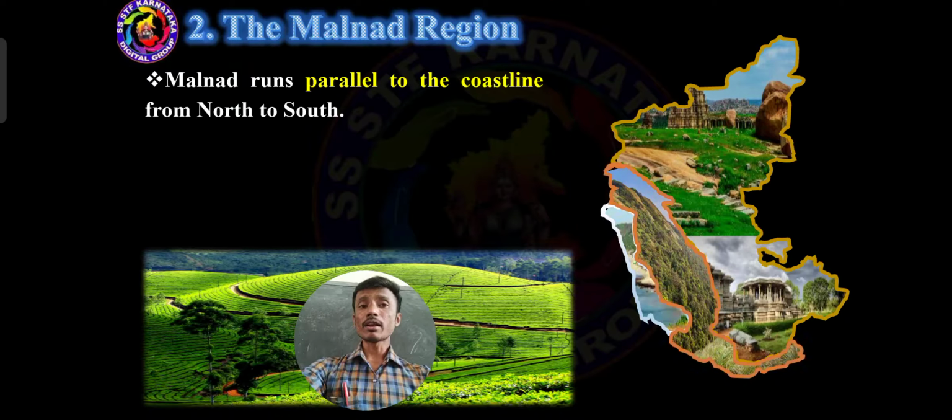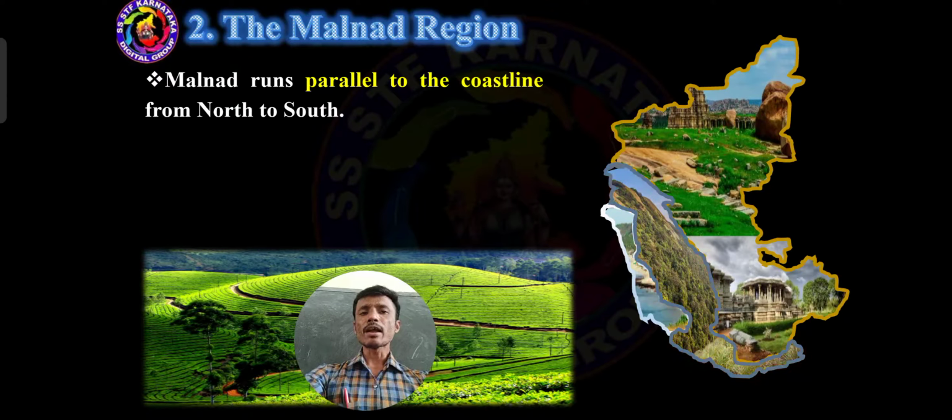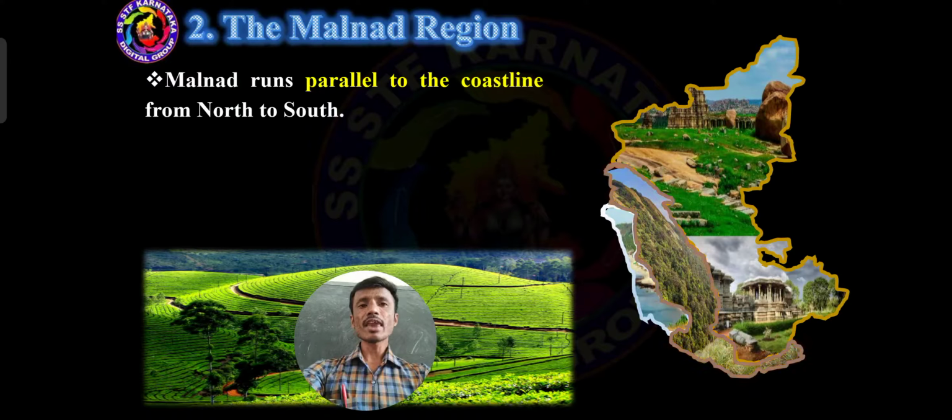So Malnad runs parallel to the coastal line from north to south, at an equal distance. Parallel means equal distance, on the western side and eastern side, northern side and southern side.